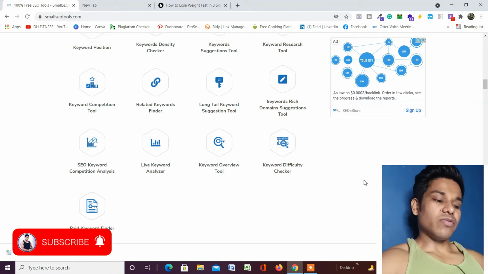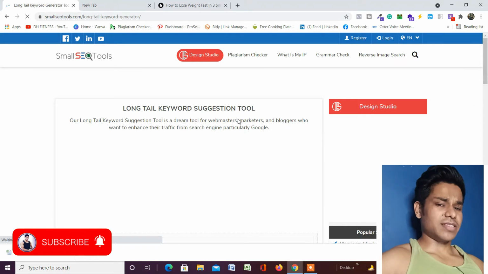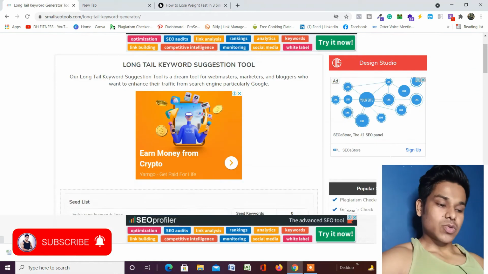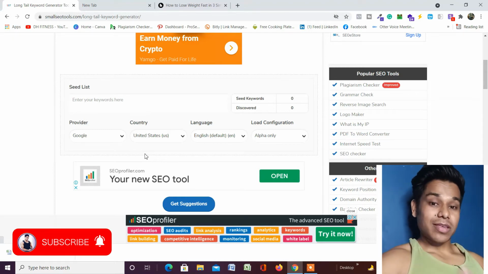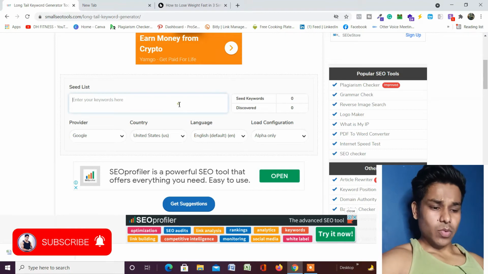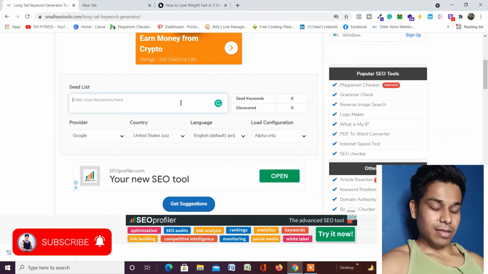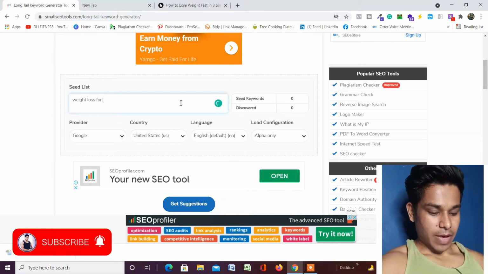So in this video I'm going to give you a complete tutorial on the Long Tail Keyword Suggestion Tool. To use the tool, all we have to do is simply click on this tool. That's the basic thing we have to do. You will come here, scroll down, and this is the section which is very important for doing our keyword research and finding the long tail keywords. For example, the keyword I'm going to type right here in this box, my primary keyword, is weight loss for men.